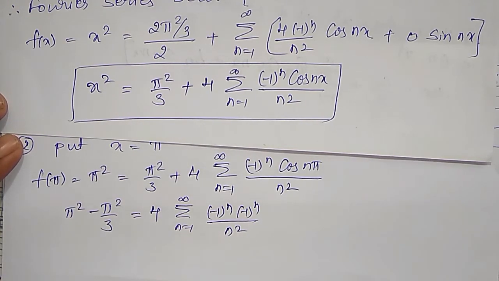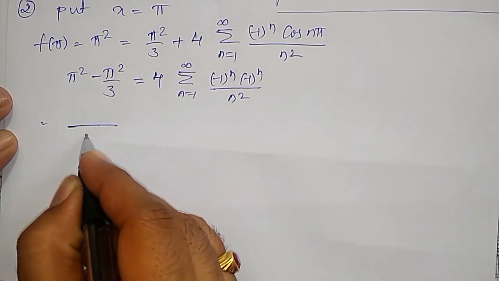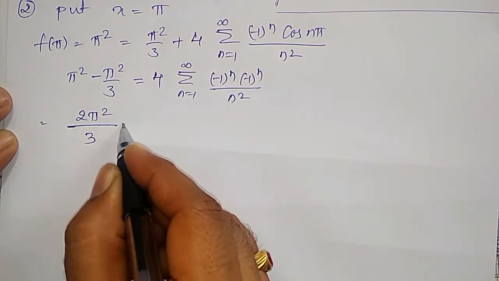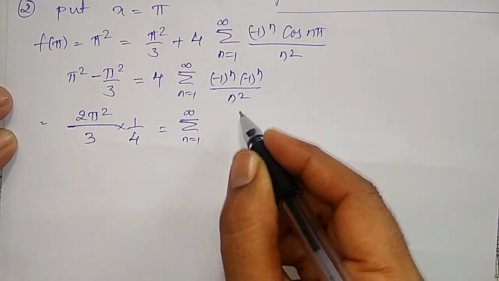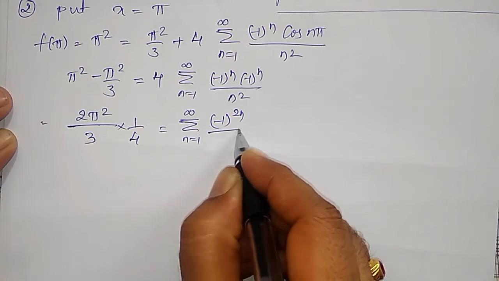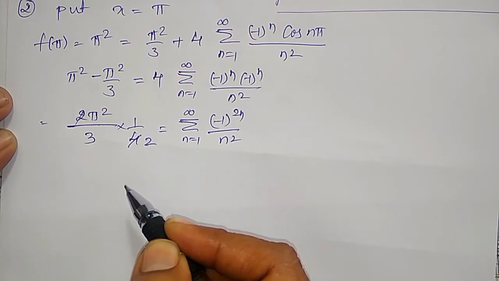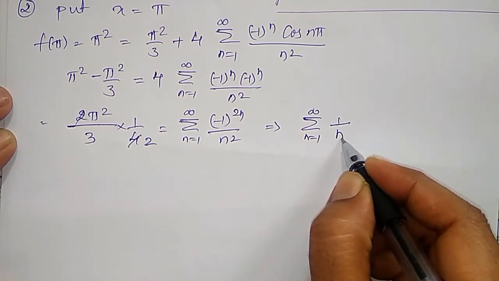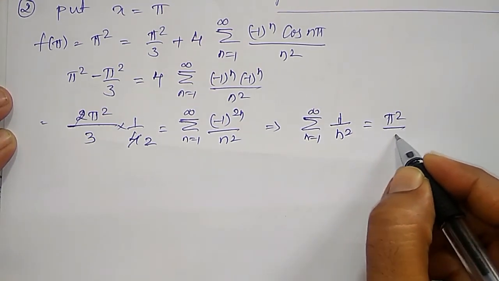Simplifying the left hand side, LCM is 3, therefore 3 pi square minus pi square will become 2 pi square. The 4 I will shift to the other side, and this will remain summation n equal to 1 to infinity of (-1)^2n divided by n square. Then 2 ones are 2, 2 twos are 4. This is nothing but summation n equal to 1 to infinity 1 by n square, that is equal to pi square divided by 6.